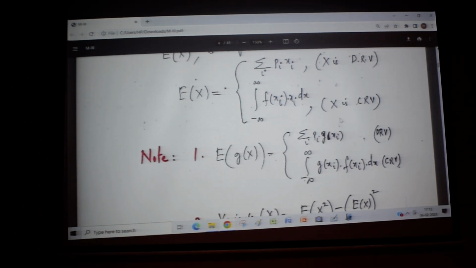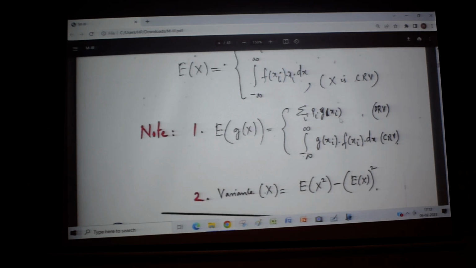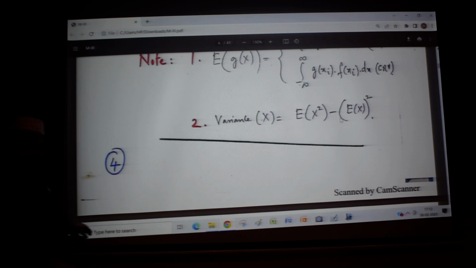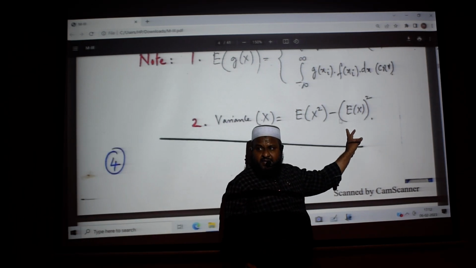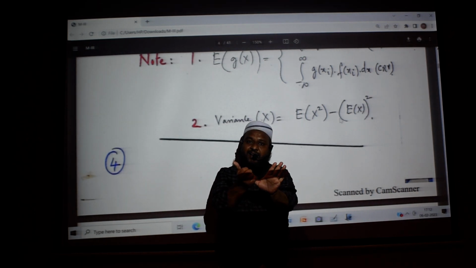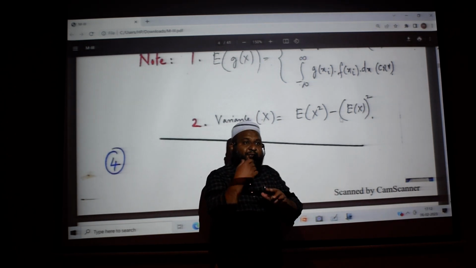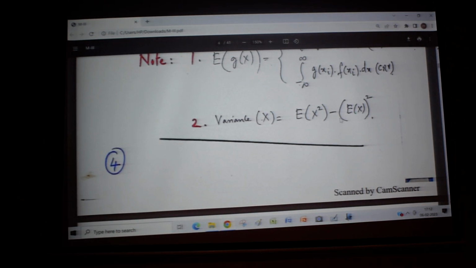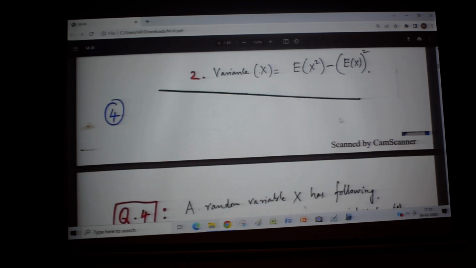And one more important formula is variance of X, that is expectation of X square minus expectation of X whole square. So if you calculate E of X and E of X square, variance is done. They will be asking to calculate the mean and variance. For mean you have to calculate E of X. For variance you have to calculate E of X and E of X square and then use this formula. Next.